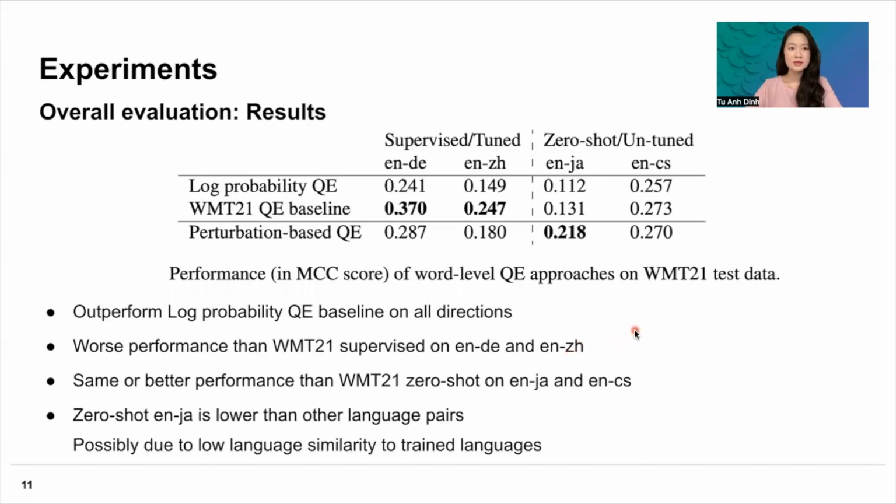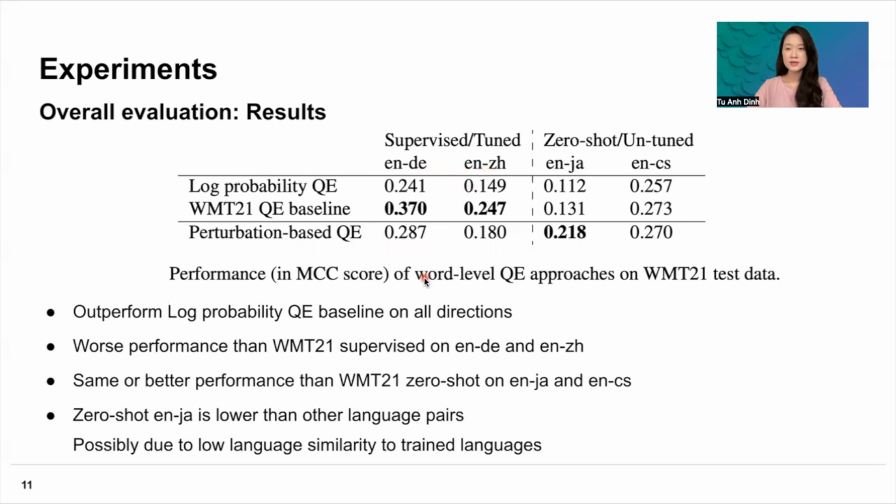So this is the result of our first experiment. As you can see, our approach, perturbation-based QE, outperformed the naive log probability baseline in all directions. However, when we compare our approach with the supervised baseline, then we see that our approach has worse performance than the supervised baseline on English to German and English to Chinese.